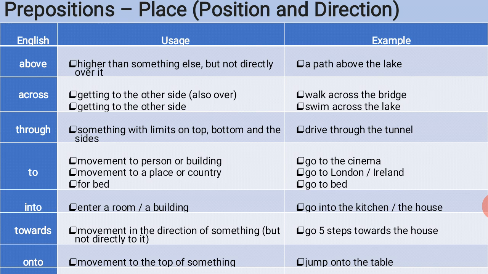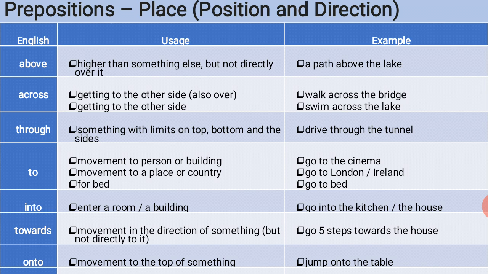So next word is across. Usage of across is getting to the other side, also over. For example, walk across the bridge. Usage of across is getting to the other side. For example, swim across the lake. So next word it is through. Usage of through is something with the limits on top, bottom and the sides. For example, drive through the tunnel.